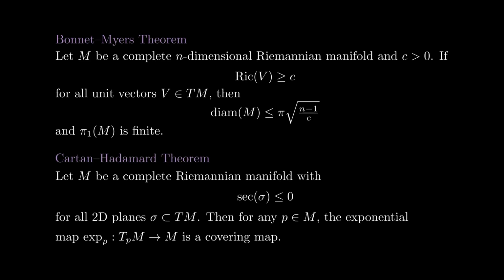The second one is the Cartan-Hadamard theorem. It states that if M is a complete Riemannian manifold with non-positive sectional curvature, then for any point P, the exponential map is a covering map. This has powerful implications on the topology of M.